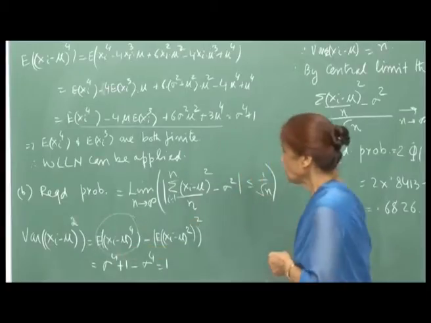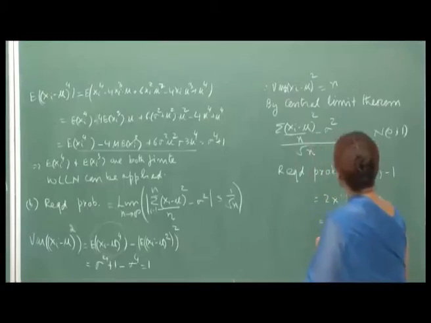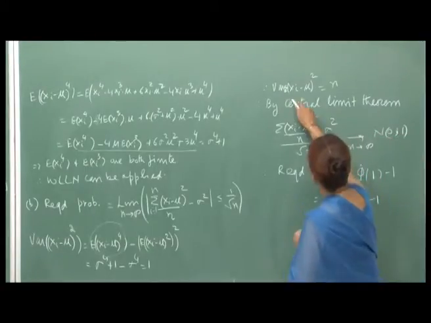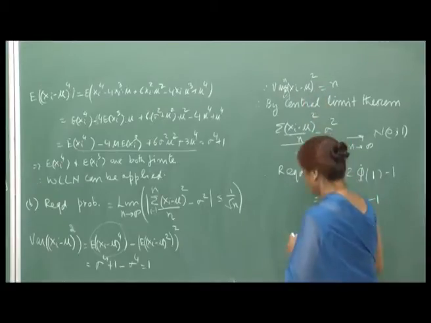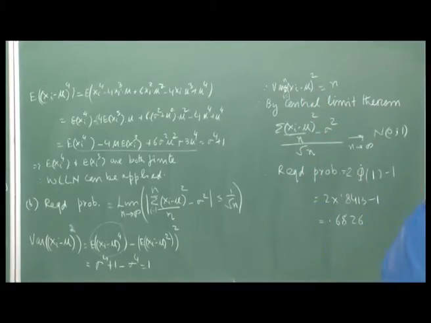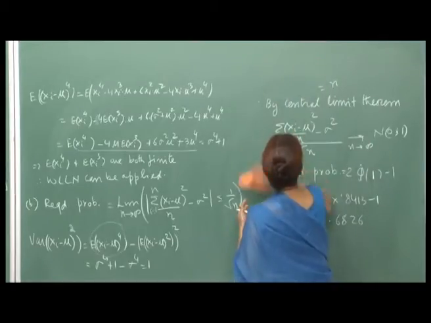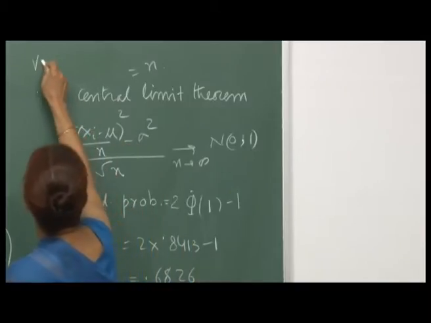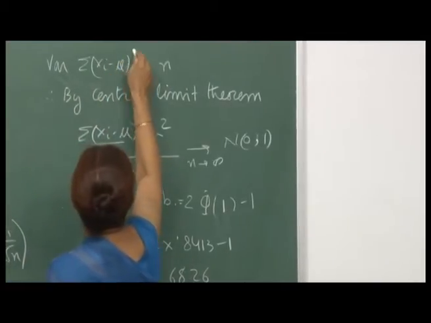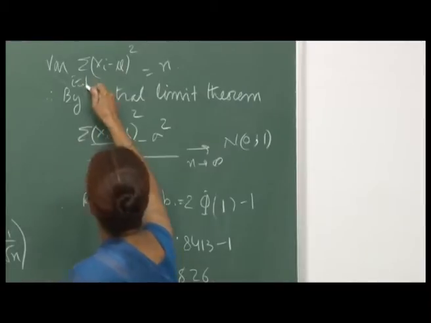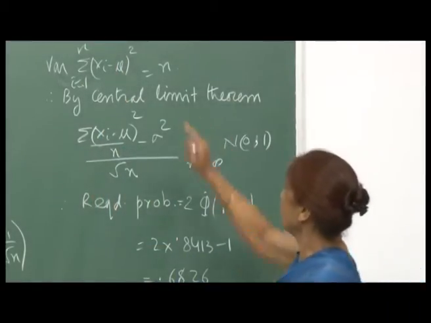So, the variance of each of these x i minus mu whole square is 1, right, and therefore, the variance of the summation, maybe I can rewrite this nicely so that it is readable. So, variance of summation x i minus mu whole square, i varying from 1 to n, is equal to n, because each of them has variance 1.